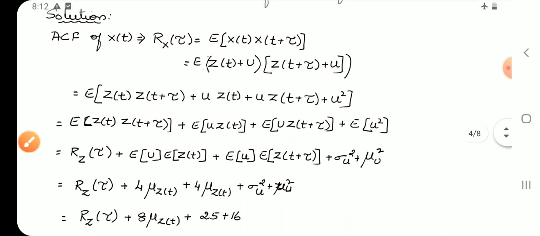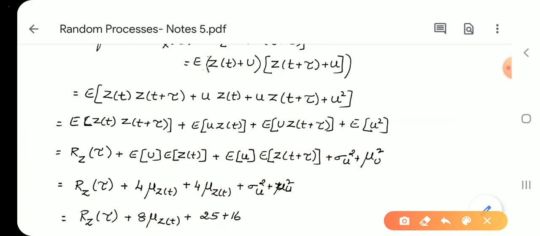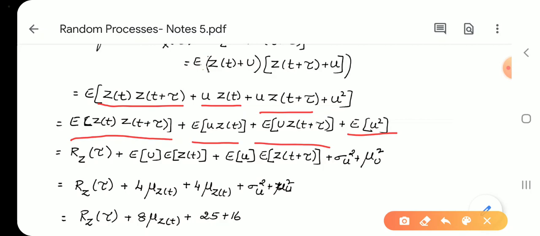Now separate the terms and take expectation for each term. When you take expectation, it becomes E of Z(t) into Z(t plus tau), E of U into Z(t), E of U into Z(t plus tau), E of U square. By the definition, the first is nothing but the autocorrelation function for the random process Z, that is Rz of tau. Here E of U and E of Z(t) I can separate, since both U and Z(t) are independent, so we can write it as the product.